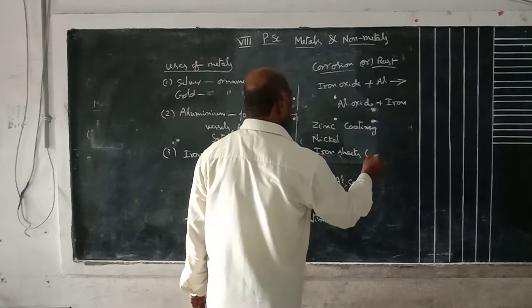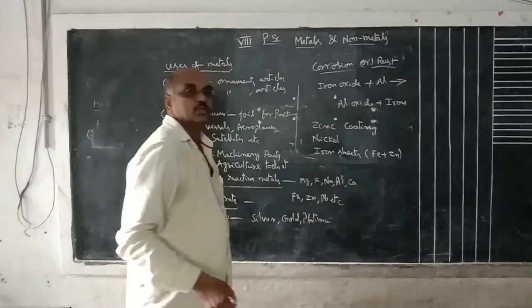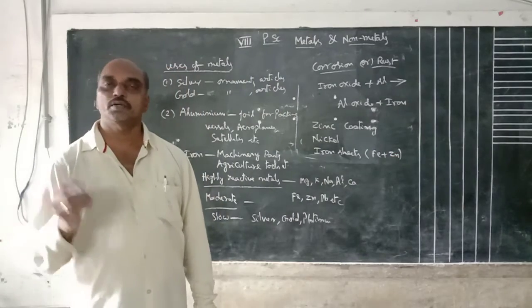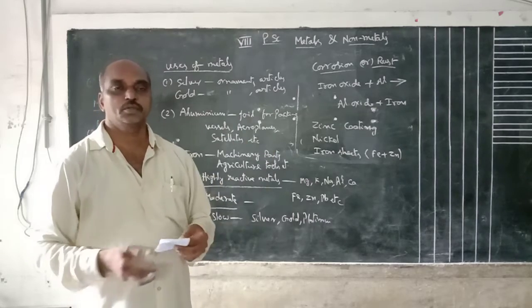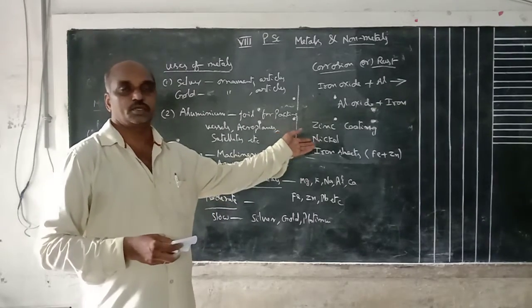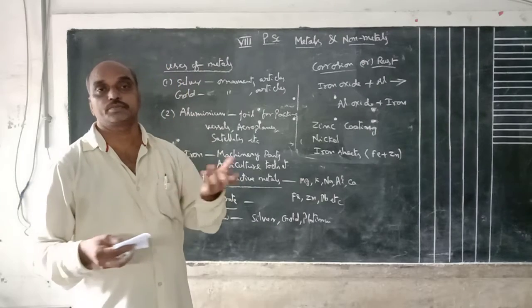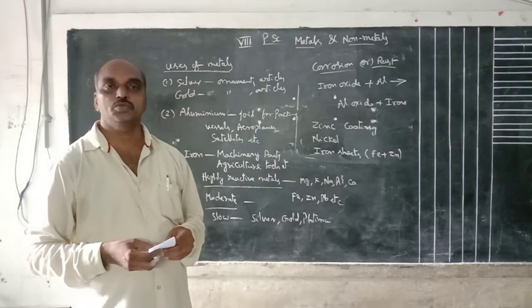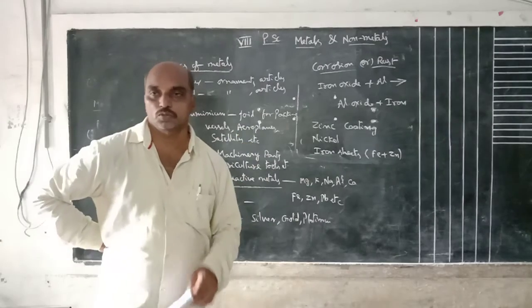Iron sheets means iron plus zinc. By adding a certain quantity of zinc to this iron, they form a layer, and corrosion is prevented. That means there is no formation of new compounds. So this is rust formation, or corrosion.